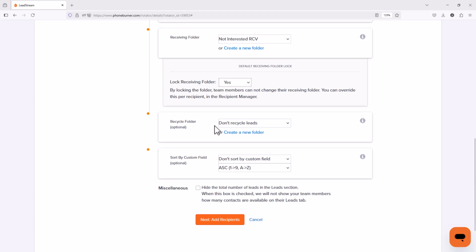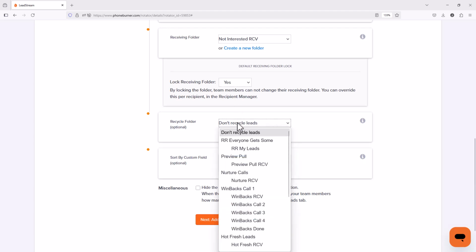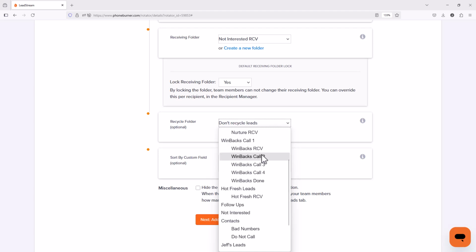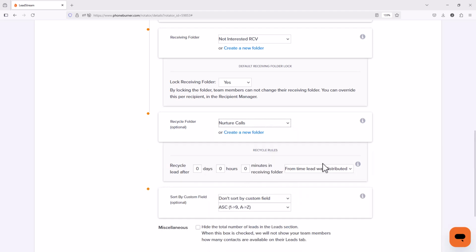And for our recycling folder, we're not going to recycle back into not interested because that'll just create a loop, right? We don't want to just loop around and around and around in not interested. We want to move these contacts into our nurture calls, right? So it doesn't matter where we called them from. We called them from one of our lead streams. We dispositioned them into the not interested folder. And 30 days later, we want to move them into our nurture calls lead stream.